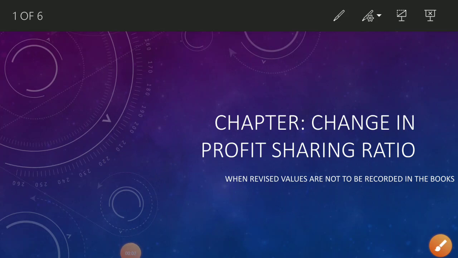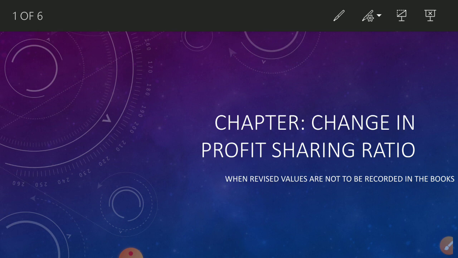Good morning, students. Today is accountancy class, and we are continuing with our chapter, change in profit sharing ratio. The topic is when revised values are not to be recorded in the books. So this is the last topic in this chapter. I hope you understood all other topics which we have discussed earlier.